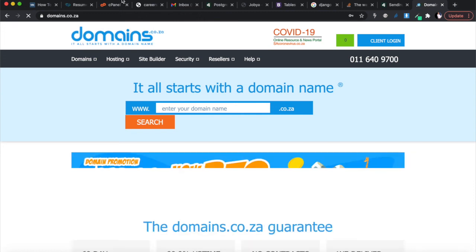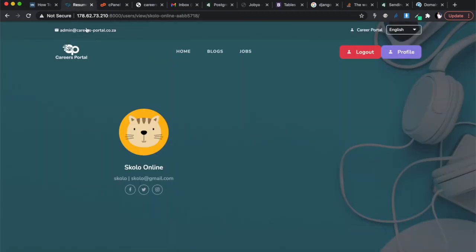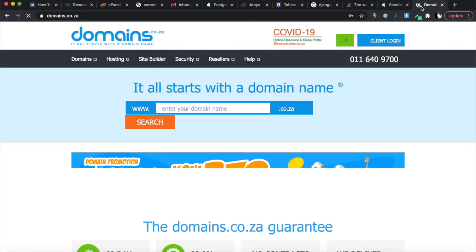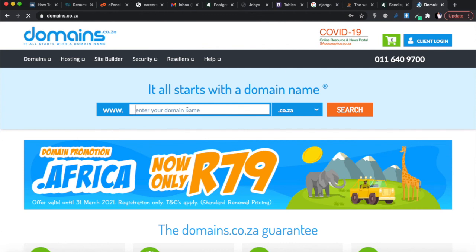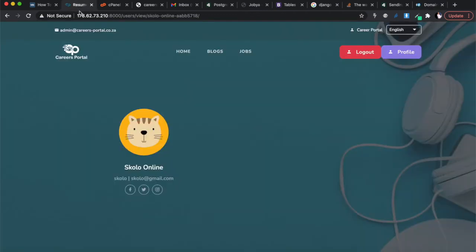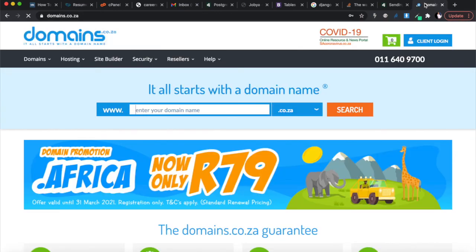This is how we decided that we were going to call our website careersportal.co.za. We did the keyword planning for it. We figured out the clicks we think we could be getting if we managed to rank properly for this website. And we went to domains.co.za and made sure that careersportal.co.za was available, and we immediately reserved that domain name. So we actually already own this domain, careersportal.co.za. We are going to launch our website there.